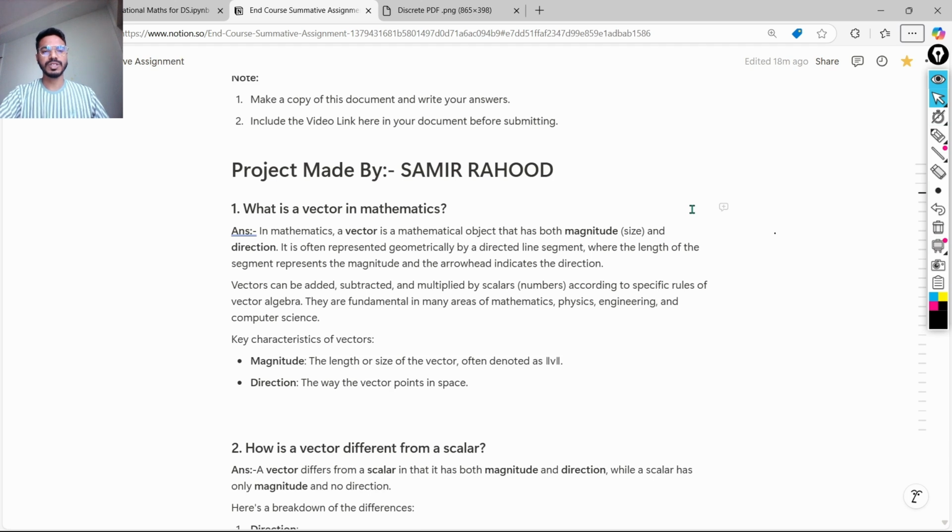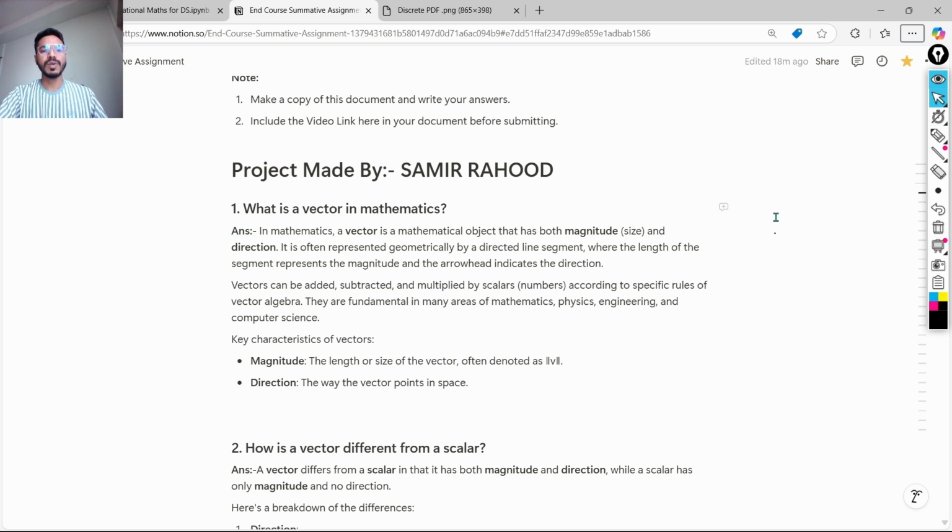The first question reads: what is a vector in mathematics? So, a vector is a very important and helpful feature in the field of mathematics and data science. In mathematics and data science, a vector is a mathematical object that has both magnitude and direction. It is often represented geometrically by a directed line segment where the length of the segment represents the magnitude and the arrowhead of a vector indicates the direction.